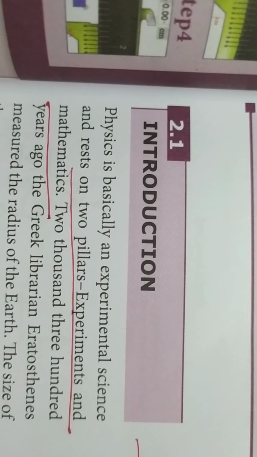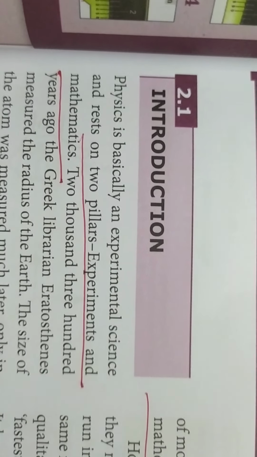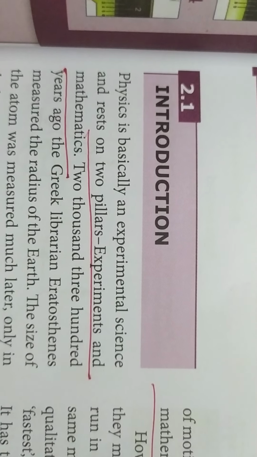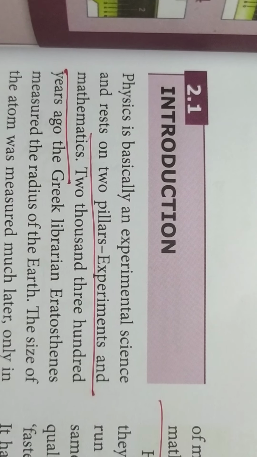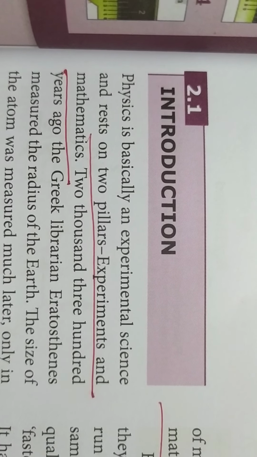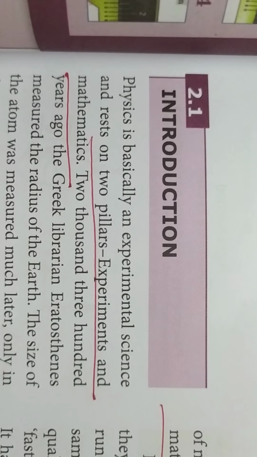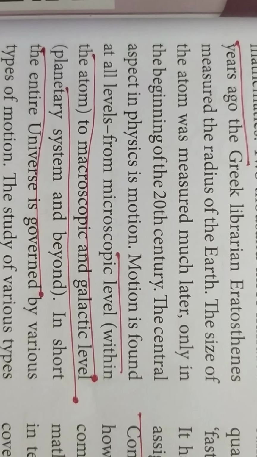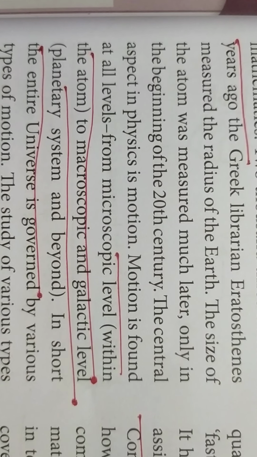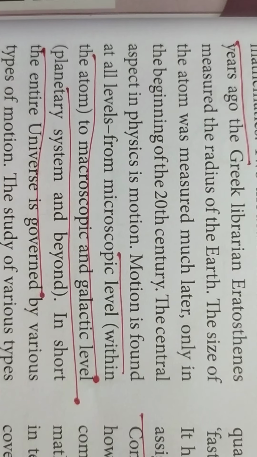And here when you see the introduction, physics has two pillars, one is experiment and the other is mathematics. So either it depends upon the experimental facts, and sometimes it is proved by mathematical derivations, and how it is developed we shall see now. And motion we can see from microscopic level to macroscopic level.